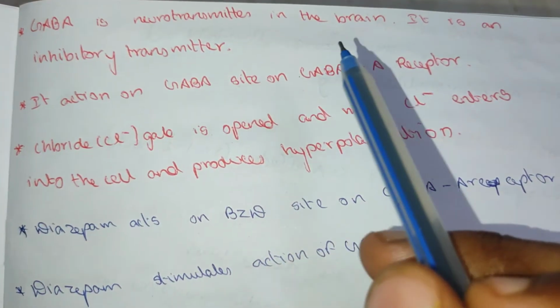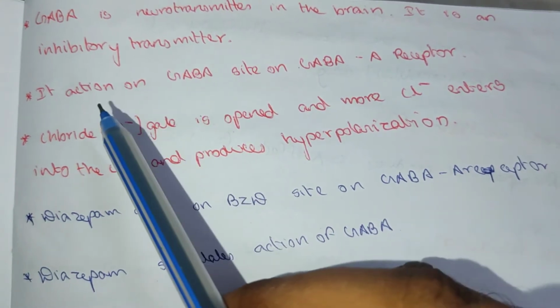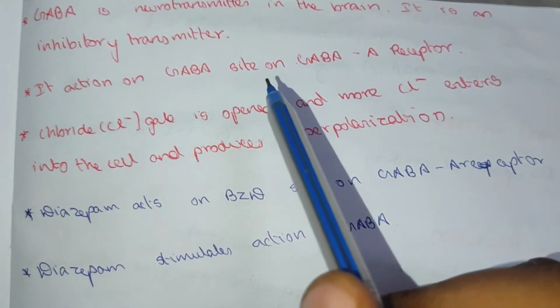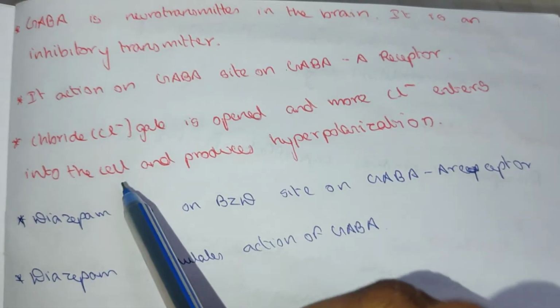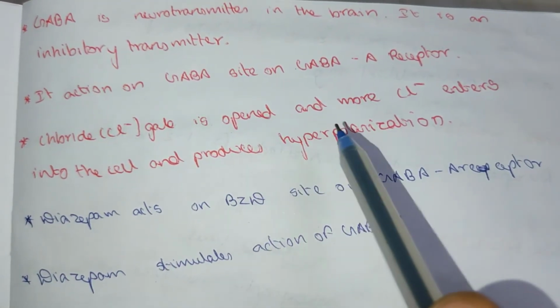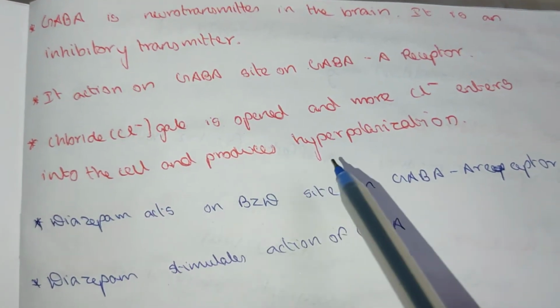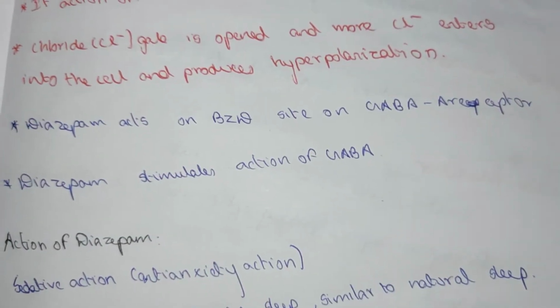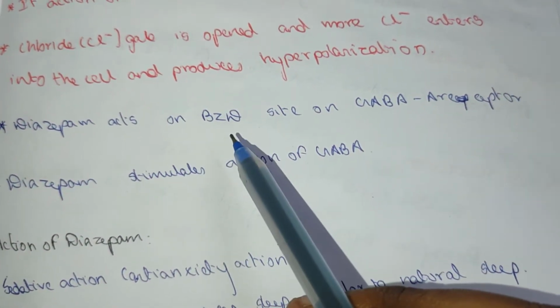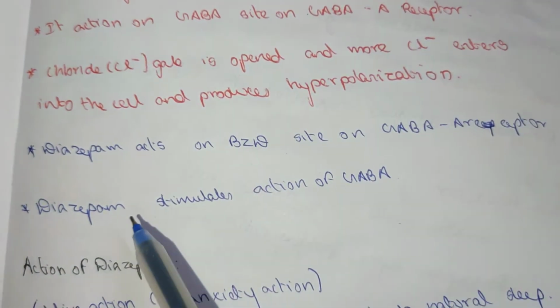GABA is an inhibitory neurotransmitter in the brain. It acts on the GABA-A receptor, the chloride channel opens and more chloride enters the cell and produces hyperpolarization. Diazepam acts on the benzodiazepine site on the GABA receptor.